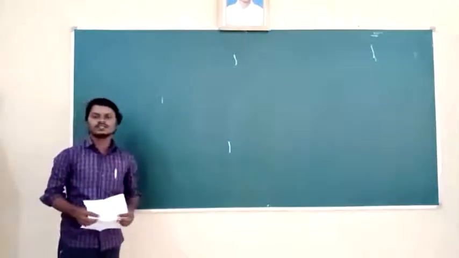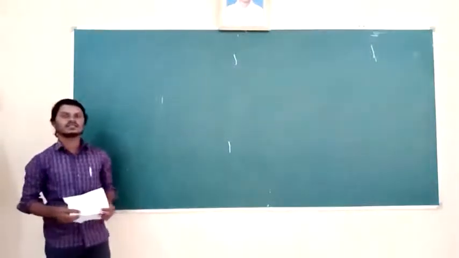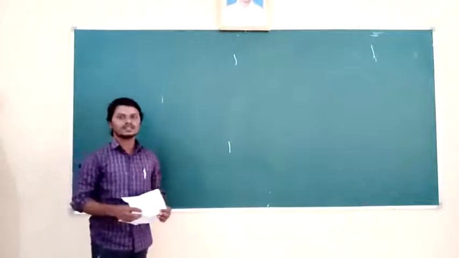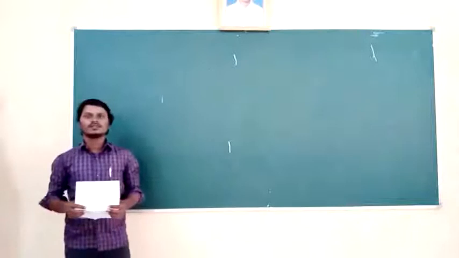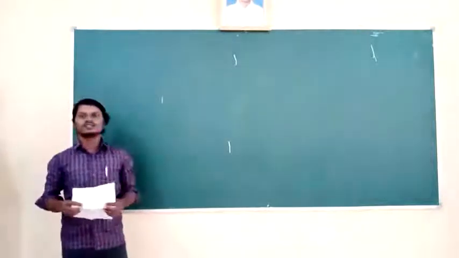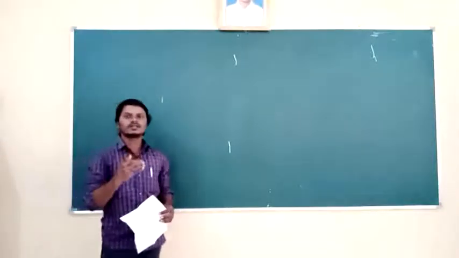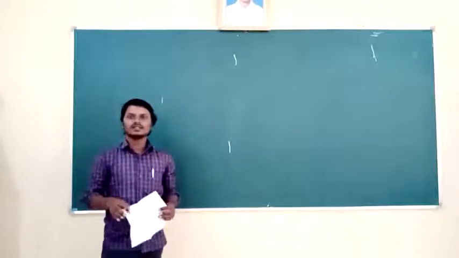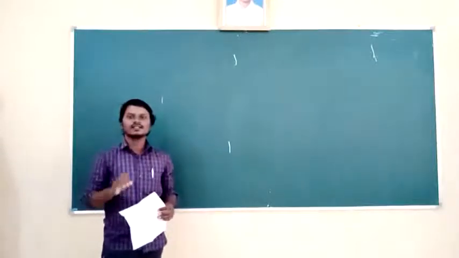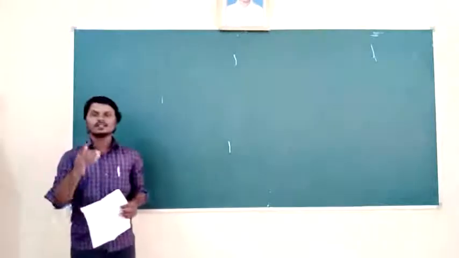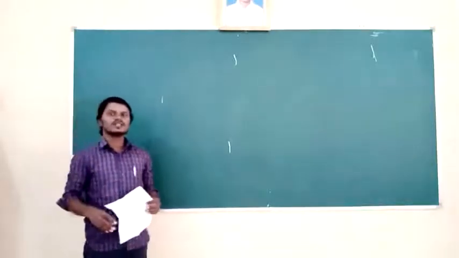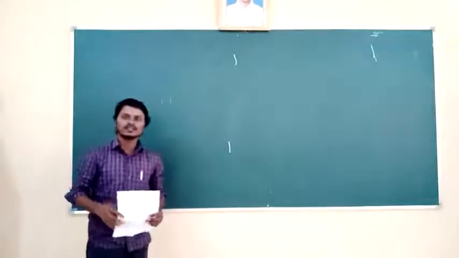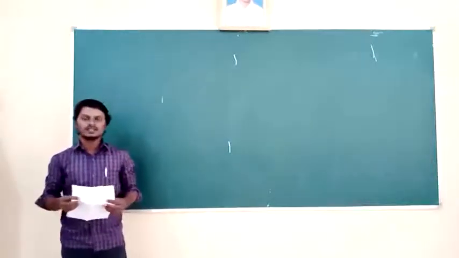Good morning, students. Today we are going to discuss some CET questions related to total internal reflection, critical angle, and also prism. So now, what do you mean by total internal reflection? When a ray of light traveling from denser medium to rarer medium is incident at an angle greater than critical angle, the light completely undergoes reflection in the denser medium. This phenomenon is called total internal reflection. Already you studied about total internal reflection.